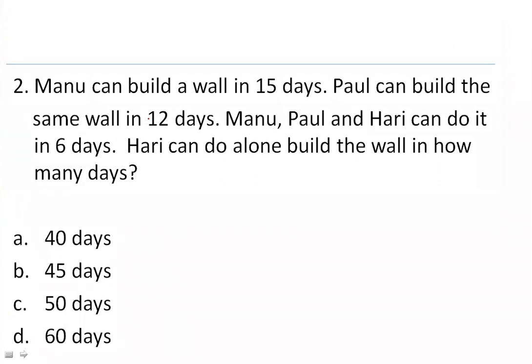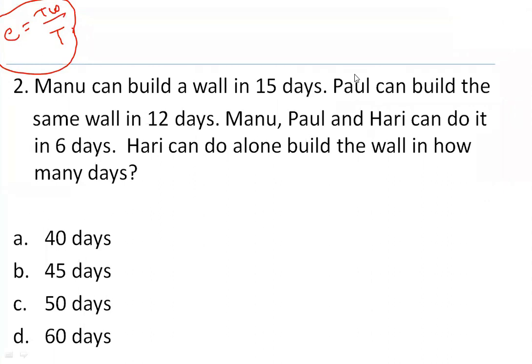After understanding that, the next point is to see whether they have given the time to complete the whole work or otherwise some part of the work. If they have given the time to complete the whole work, then take the LCM of the times in the question. LCM is nothing but your total work, and you have the base value of efficiency. Efficiency is nothing but total work by time. Using this base concept, we can solve the question. Okay. So let's see and answer the question.